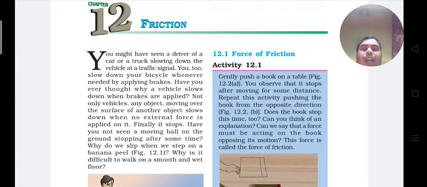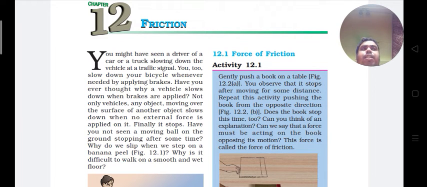Generally, friction occurs between two surfaces which are in contact with each other. When we push a heavy box kept on the floor, the force of friction occurs between the surface of the floor and the bottom of the box. In the case of a ball rolling on the ground, friction occurs between the surface of the ground and the surface of the ball in contact with each other.